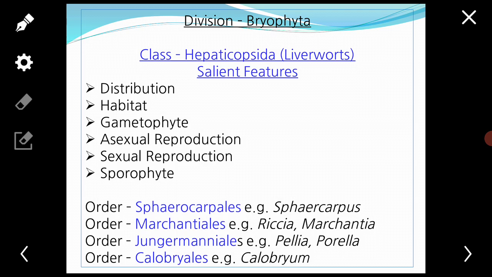Hepatica means liver. Thus the Hepaticopsida are popularly known as liverworts, because the plants belonging to this group are liver shaped.